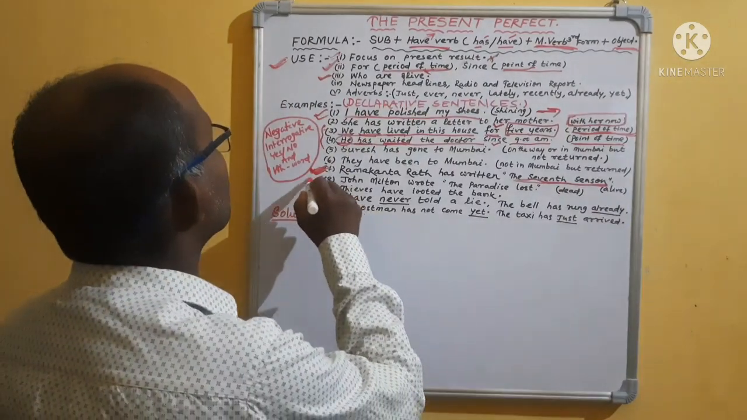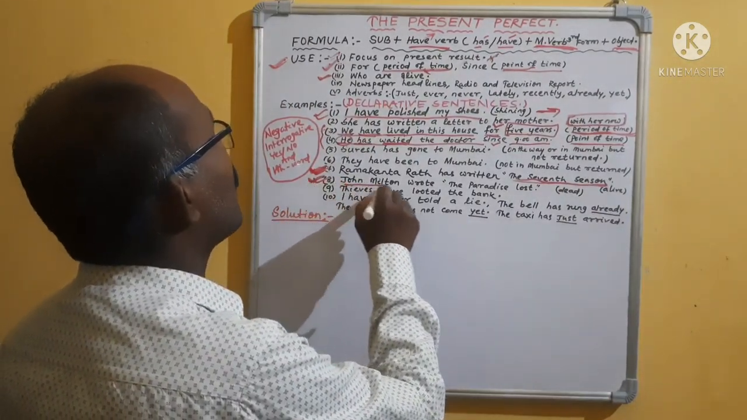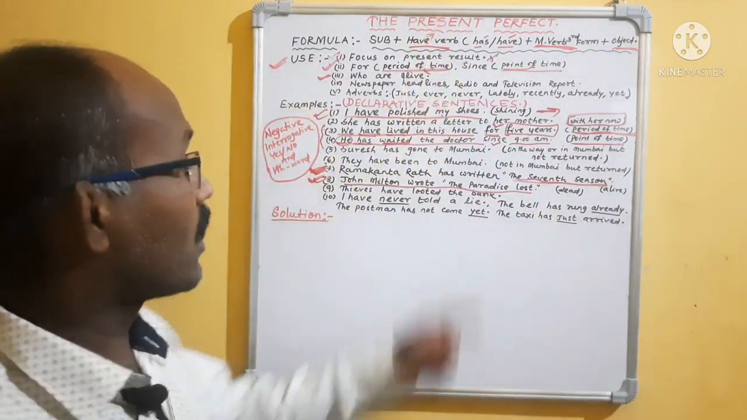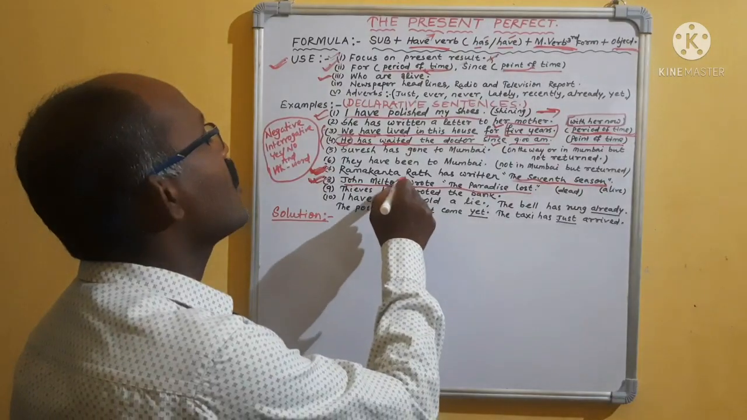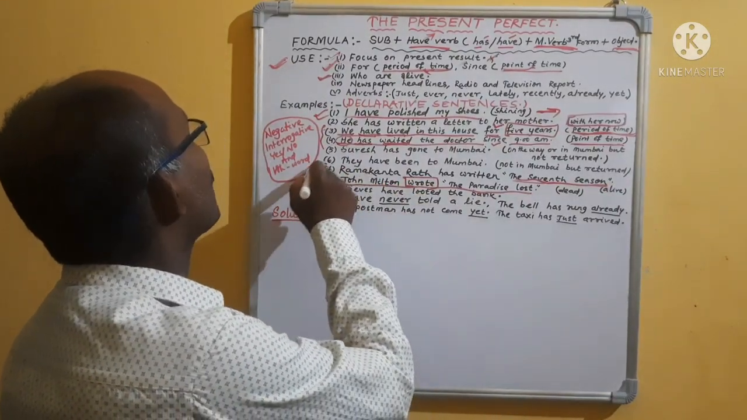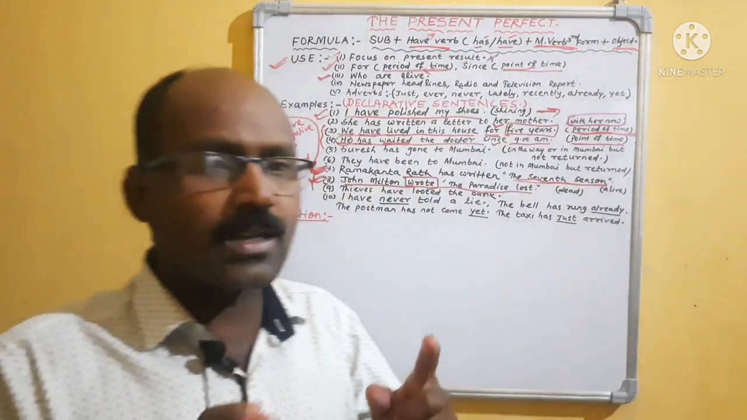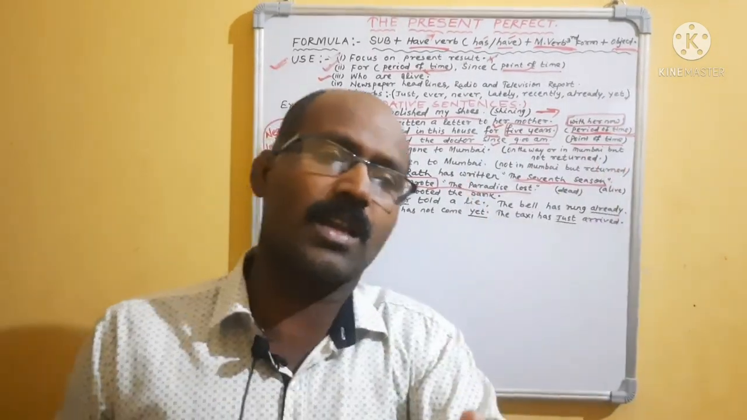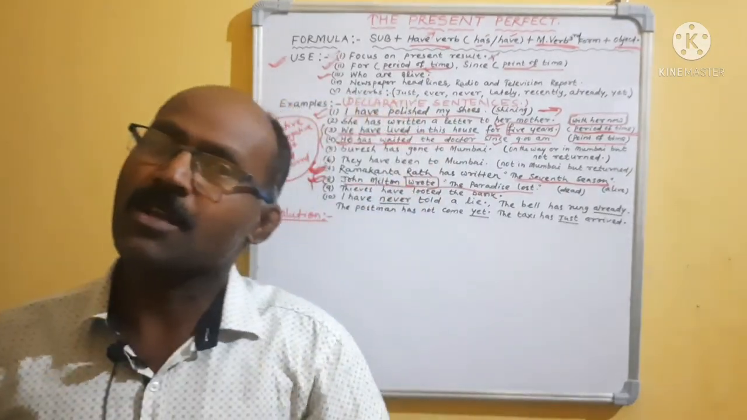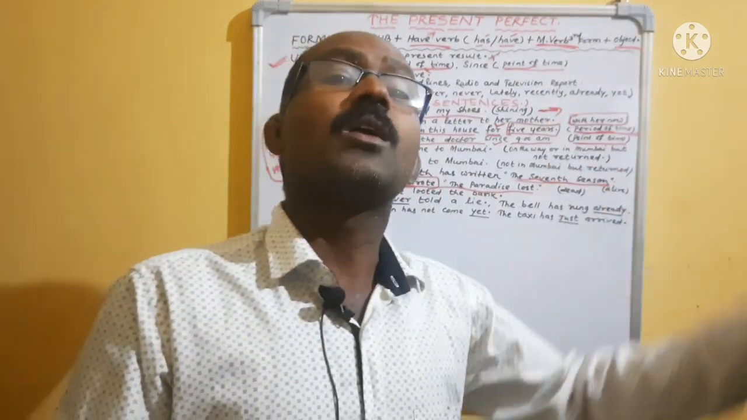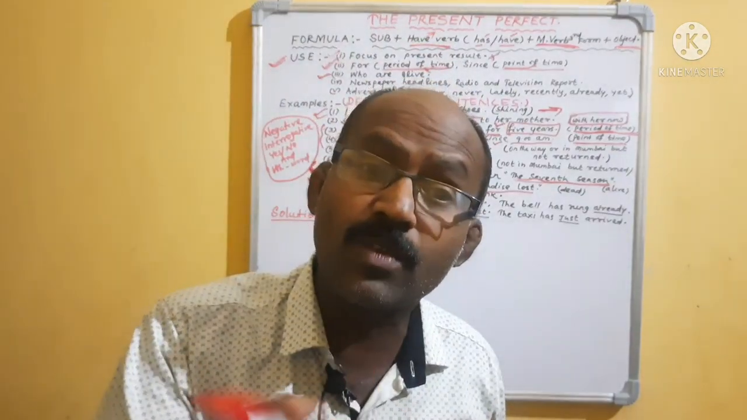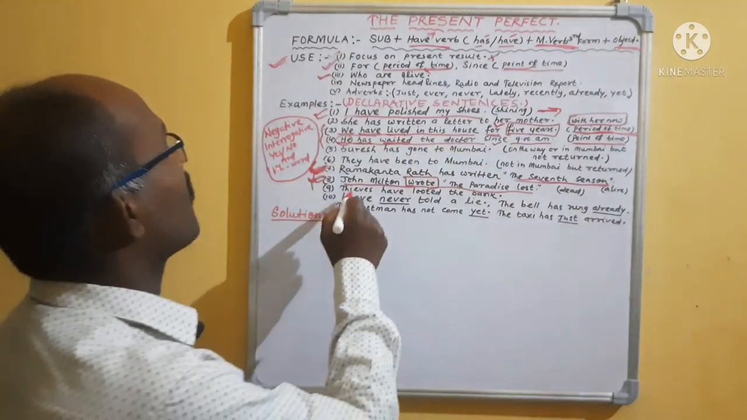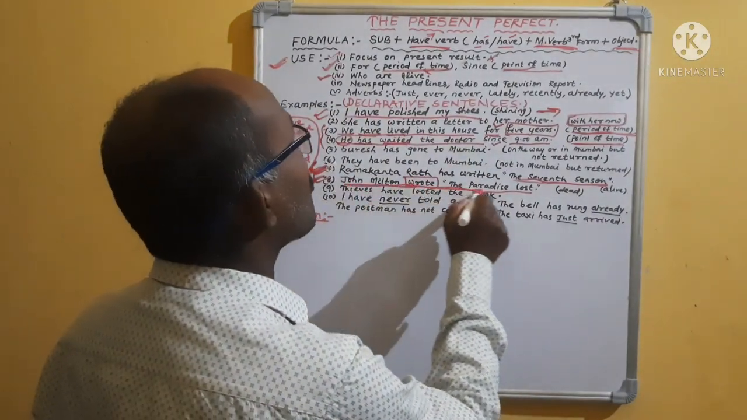While I will teach past simple, I will teach you. John Milton wrote Paradise Lost. Sir, you are teaching present perfect, but you have given a past simple example. No, that is the difference. What is the difference? If the writer is alive, if he has written many books, then you can use present perfect. But if the writer has written many books but he is no more, then you cannot use present perfect, but you can use past simple. So I have written, John Milton wrote Paradise Lost.